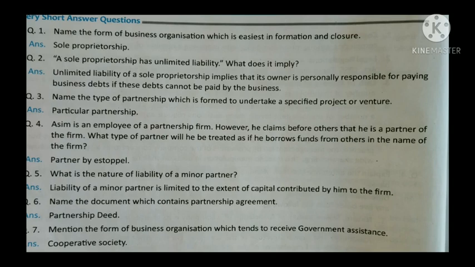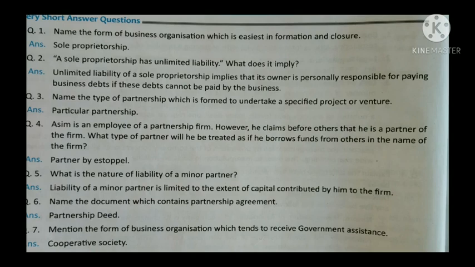And the next question is, name the type of partnership which is formed to undertake a specified project or venture. You know that partnership can be mainly divided into two types, on the basis of duration and on the basis of liability. On the basis of duration, partnership is again classified into two types, particular partnership and partnership at will. And here in this question, this statement is related to particular partnership.